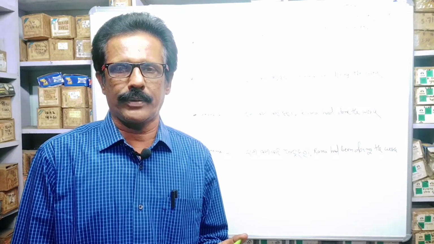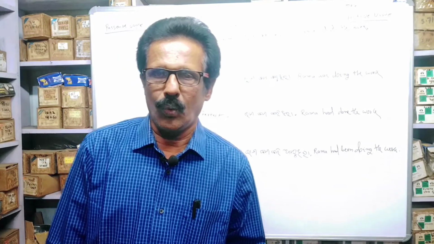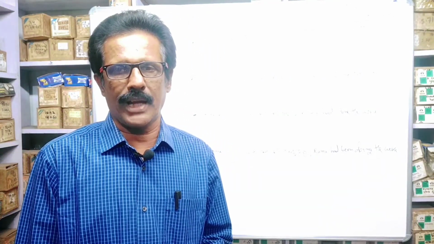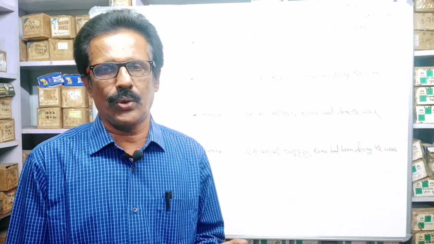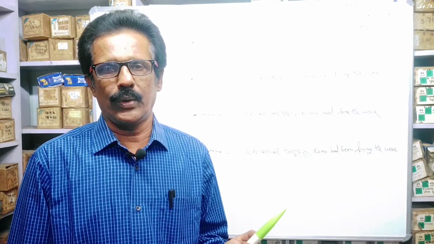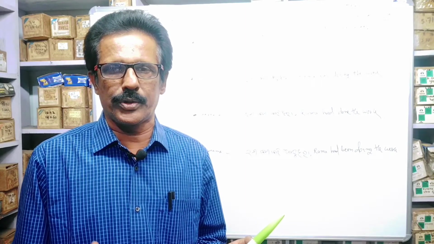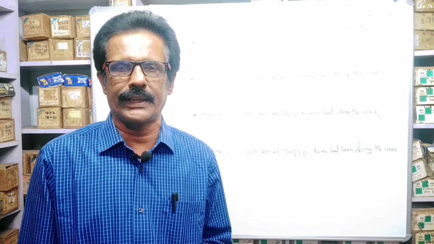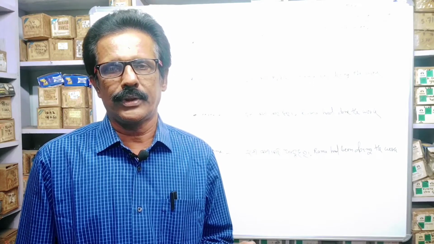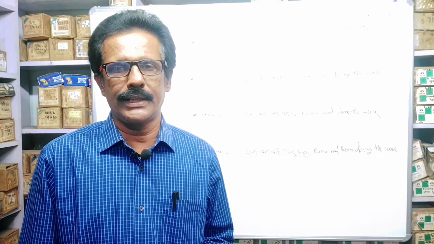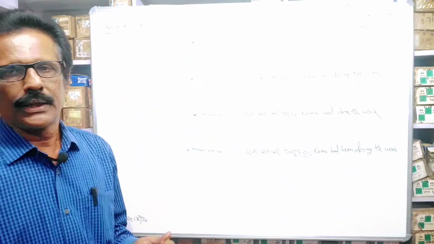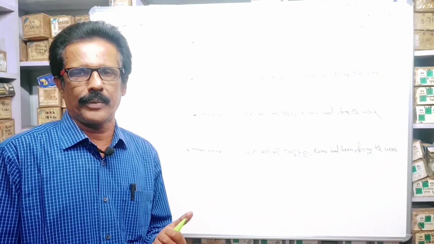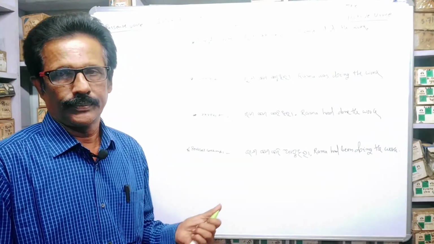Verb has types: one is present, second is past, third is past participle, and fourth is verb plus ing. For example, we are working. Here work is a verb, we add ing to that verb, so adding ing is also another form of verb.